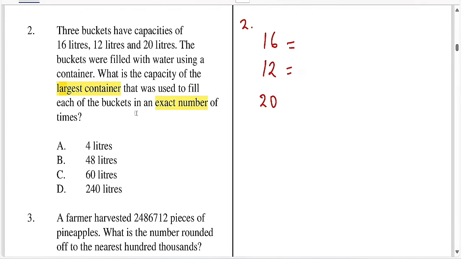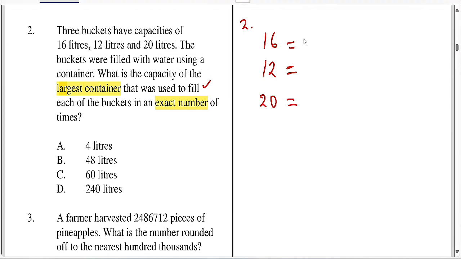So this one is obviously GCD, kwa sababu huwezi chukua container kubwa ukaanza kufill hizi container ndogo. So obviously it's GCD because it requires the capacity of the largest container to be filling those 16, 12, and 20. Now since it says the largest container, also an exact number of times, automatically shakwambia ni GCD. So it's filling. It gives you a sense of the question being a GCD question.